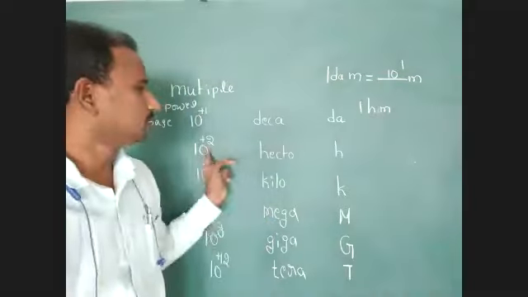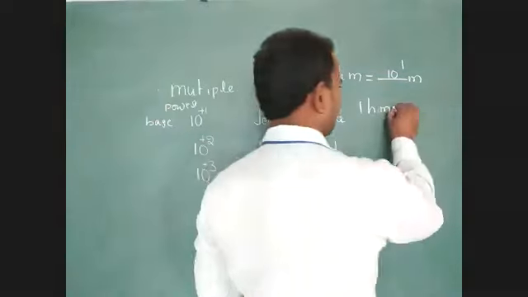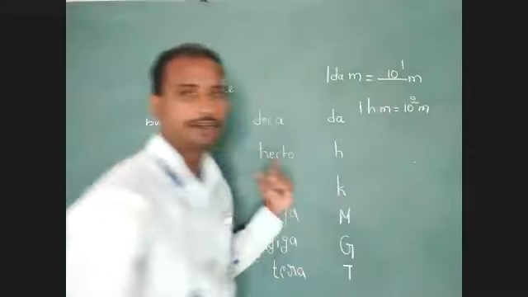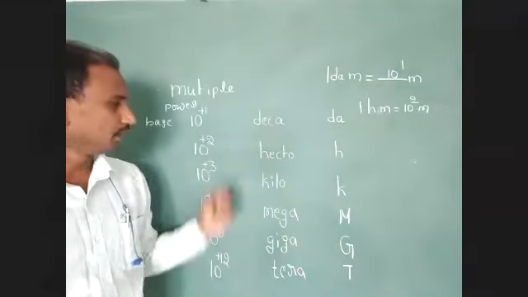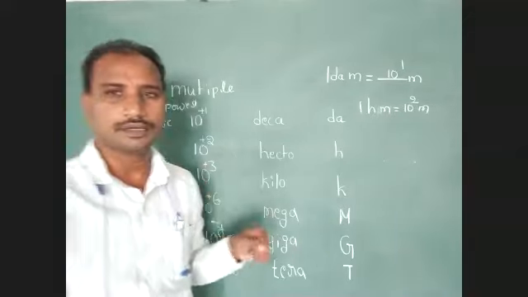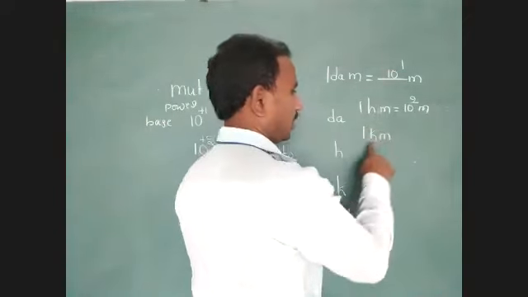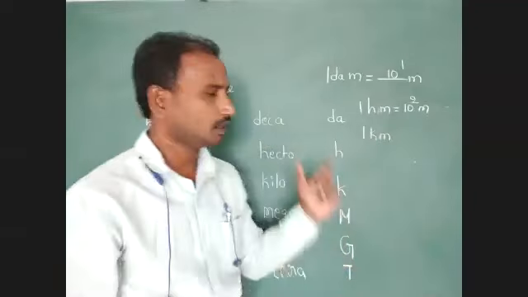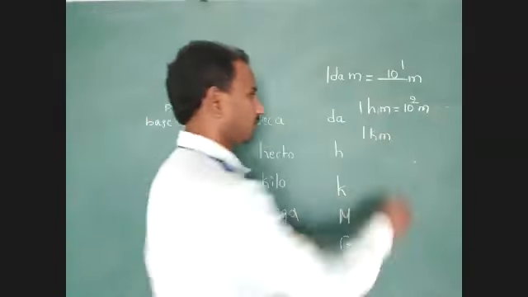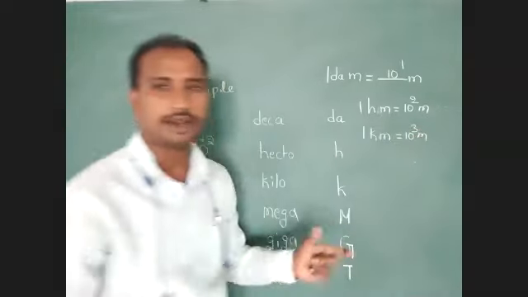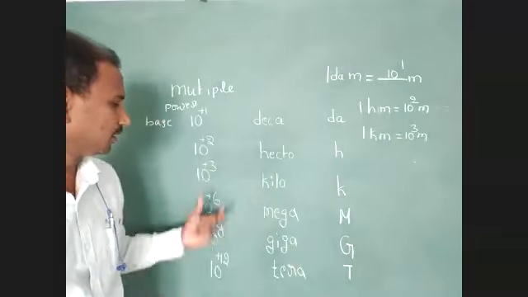Hecto value is 10 to the power of 2 meter. Next one, 1 kilometer, represented as km. Kilo means 10 to the power of 3, so 10 to the power of 3 meter.